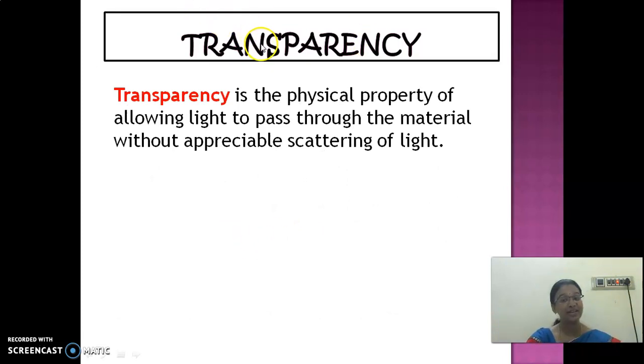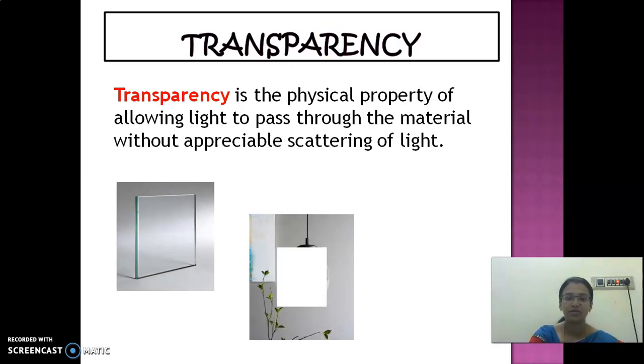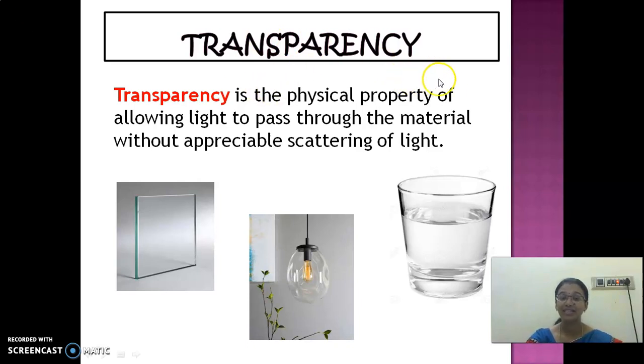Next one is transparency. This you would have already studied in 6th standard. Just I am telling you once again, just have a note of it. Okay. Transparency. Transparency is nothing but these particles allow light to pass through them. Look at here. Transparency is the physical property of allowing light to pass through the material. So these materials allow light to pass through them. They are called as transparent materials. By being on the one side, we are able to see the other side. This is called as transparent material. Example, glass, water.